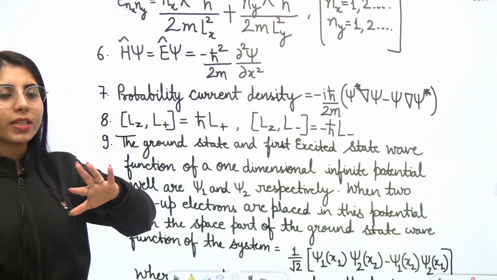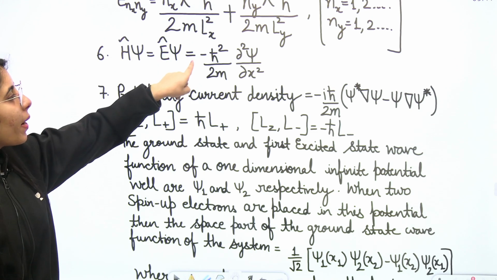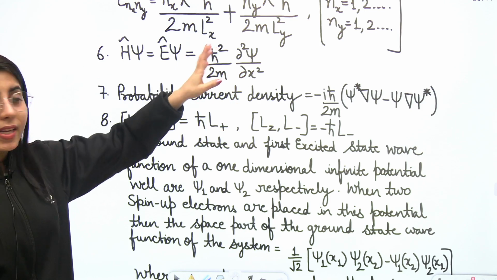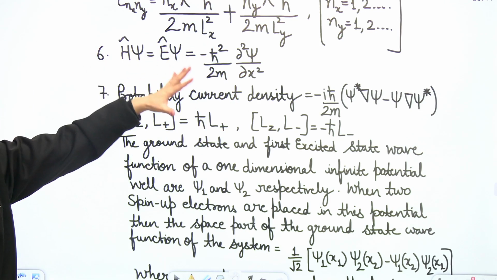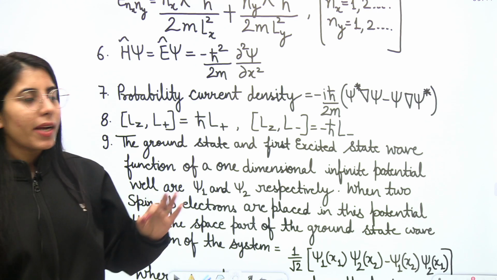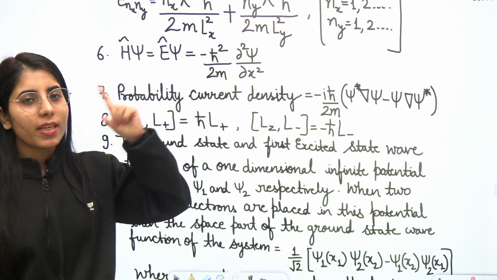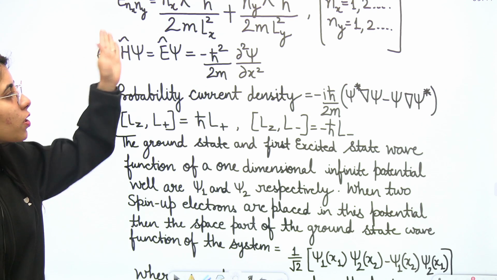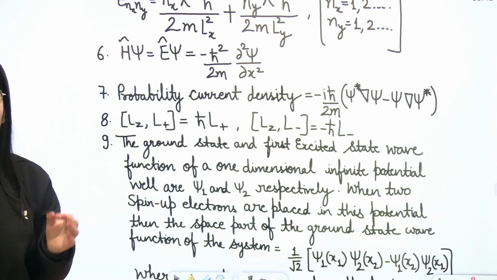When you put the operator's value, you will have the expression minus h square upon 2m delta 2 upon delta x square, and psi will be there. So that's how you are going to have the complete expression, and wherever required you can easily use this expression and get your answer. So this is one of the important expressions you can say here. We have just put the operator's value, but again, important.